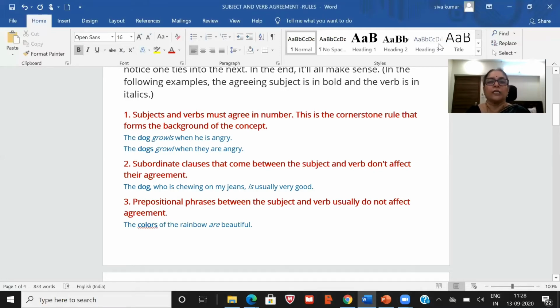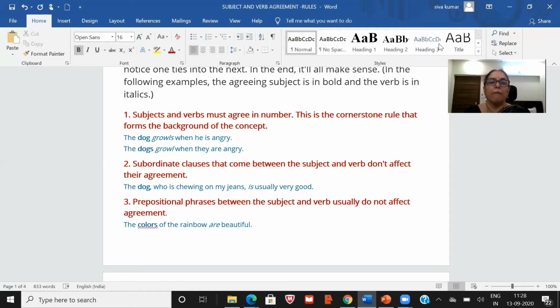Now, second rule, subordinate clauses that come between the subject and the verb don't affect their agreement. That means the dog who is chewing on my jeans is usually very good. So here the subject is the dog only. Who is chewing on my jeans is connected to the dog only. So you need not consider that, and the subject is the dog only. So is, singular, will be used.